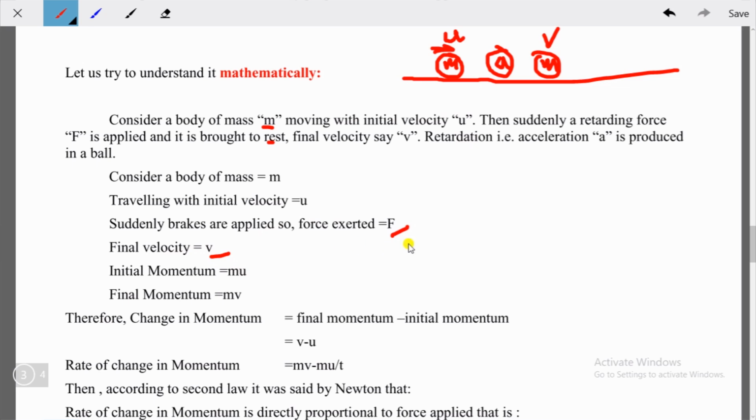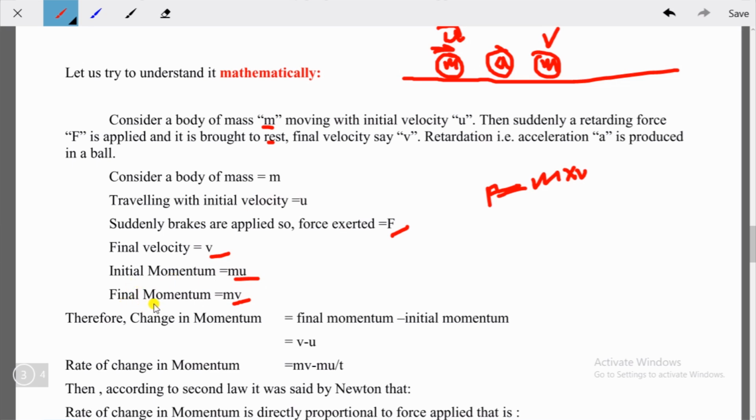So you see, we know momentum is the product of mass and velocity, p equals m into v. So initially what is the mass? Mass is m, and what is the velocity? Velocity is u. So we can say initial momentum is mu, and what will be the final momentum? We'll change this u with v, because v is the final velocity. So this is the initial momentum, and this is the final momentum.